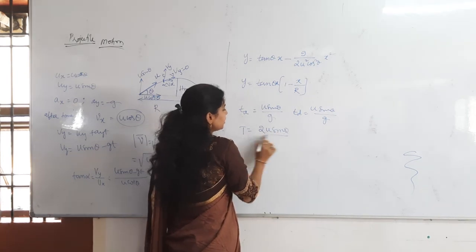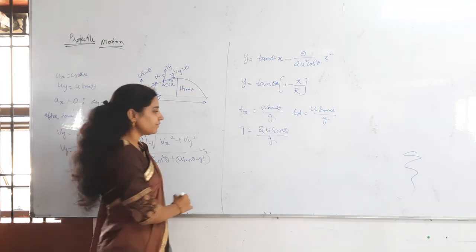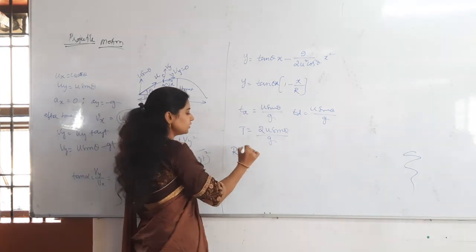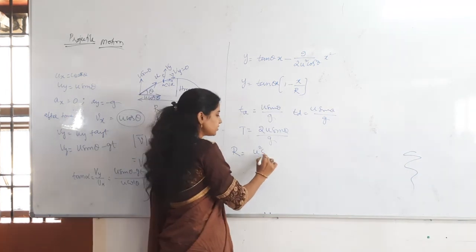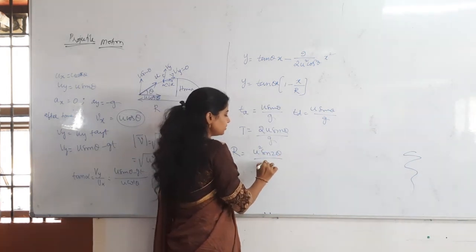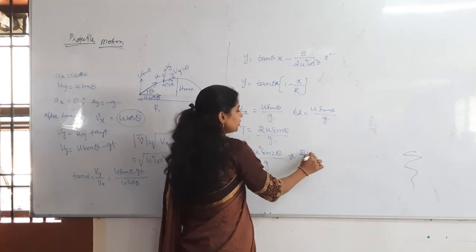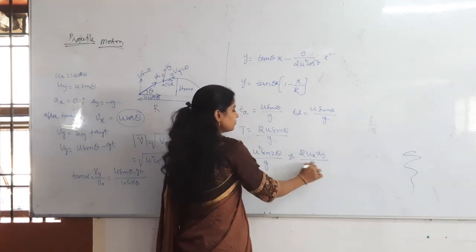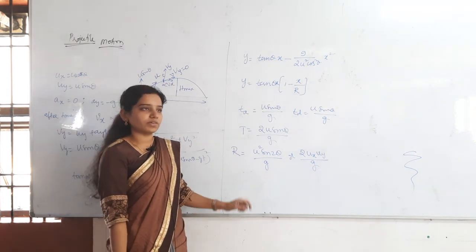2u sin theta by g. That is the total time of flight. After that we have discussed the range. Range is equal to what? What is the formula? u square sin 2 theta by g, or I can write 2 ux uy by g. Anything you can take, according to the requirement you have to take the equation.